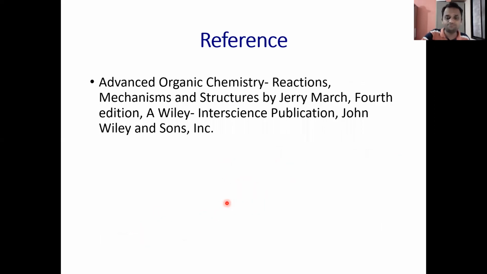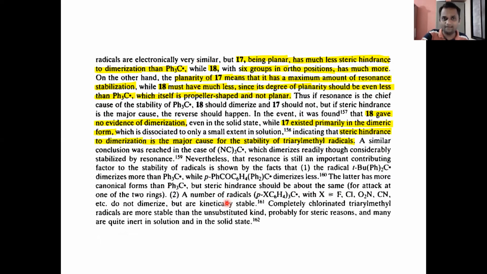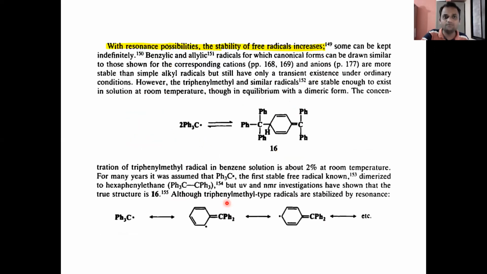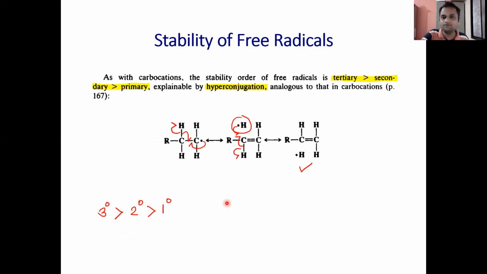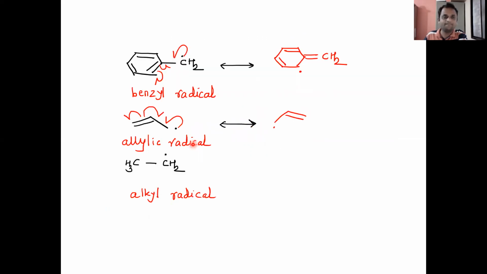So this is all about the stability of free radicals. We started with the fact that a tertiary free radical is more stable than a secondary free radical, which is more stable than a primary one, and it can be explained with the help of hyperconjugation. Then we saw that when resonance possibility increases, the stability of the radical also increases.